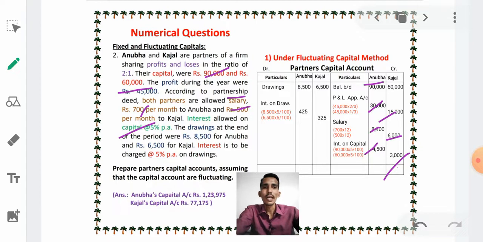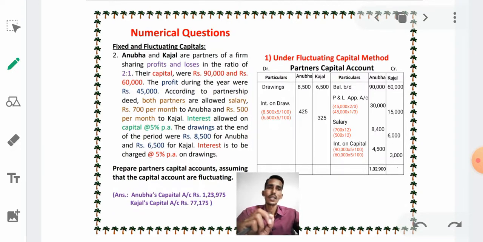Next, drawings we have taken, and interest on drawings also, which means we have taken all the entries given in the problem. After completing all the entries, we have to calculate. How do we calculate? See here, the credit side has the larger amount, therefore we first make the credit side total. How much total?